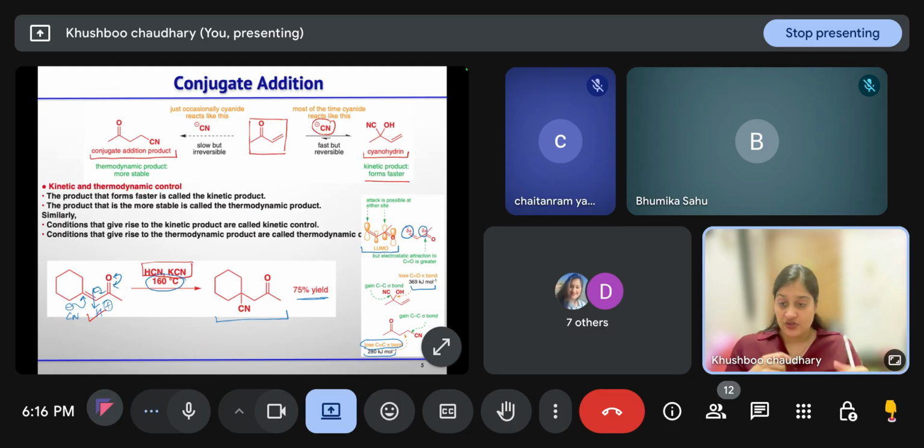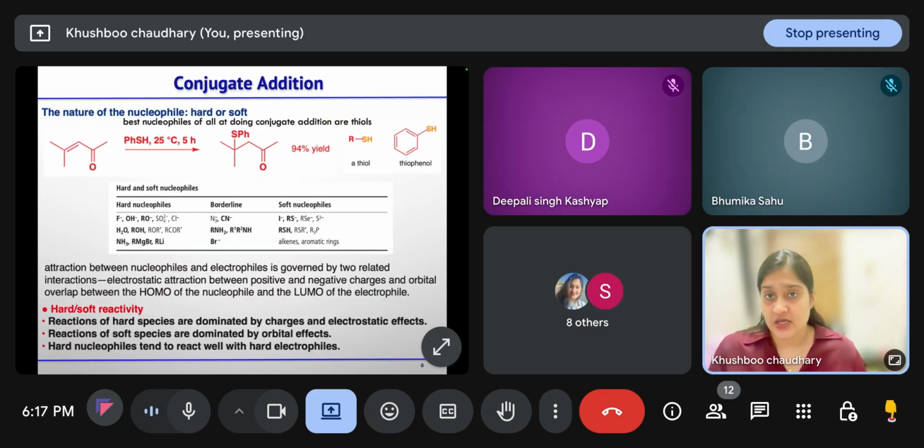So that's why your 1,4 addition product is the stable product, and your 1,2 addition product is the kinetic product that forms faster. So I hope this is clear. Any doubt? Yes, ma'am. Okay.